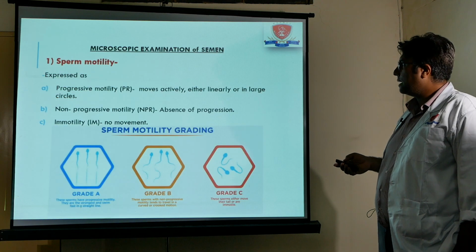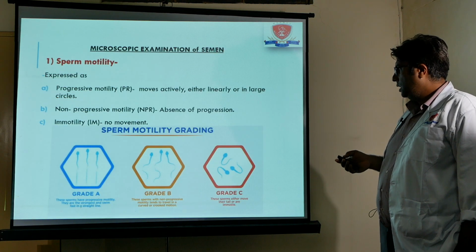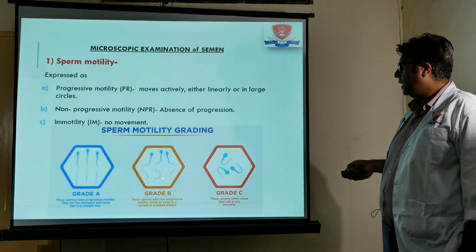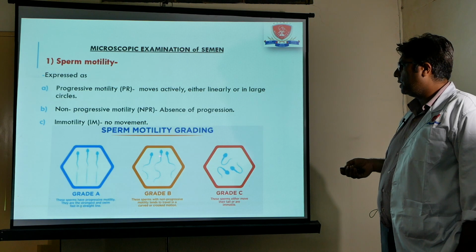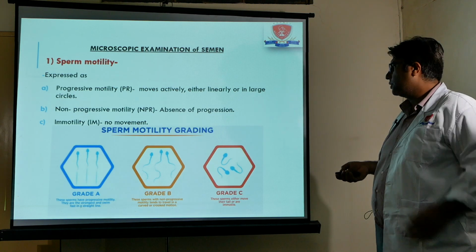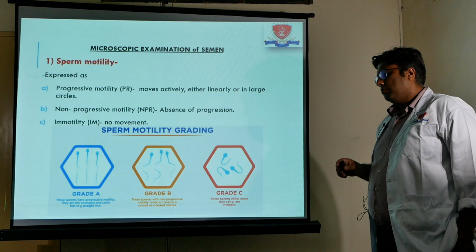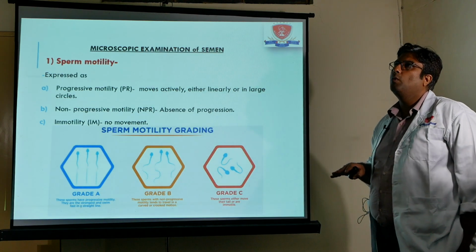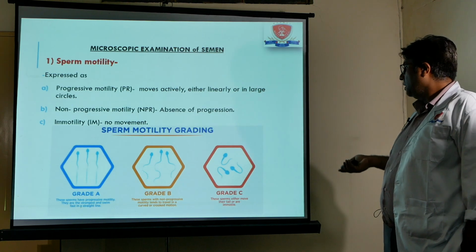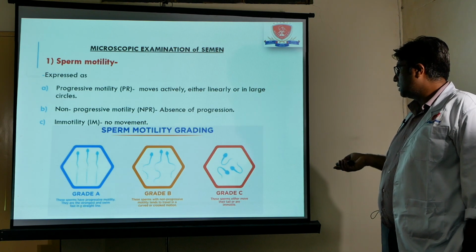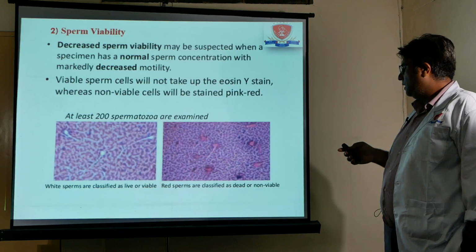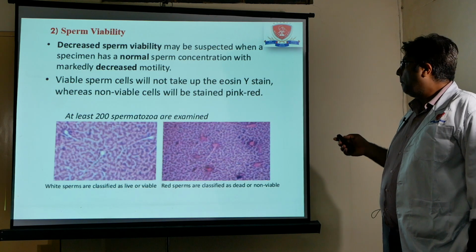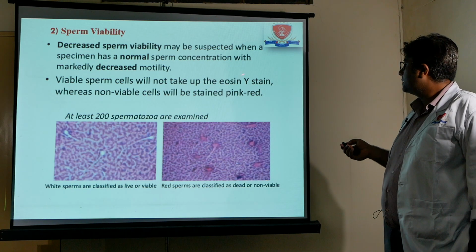In physical examination of semen, we have to see the appearance, the viscosity, the volume, the pH, as well as the microscopic examination, which includes the motility. Grade A is progressive motility where the sperms are moving straight. Grade B is where the sperms are moving progressively but in one direction or another direction. Grade C are not moving progressively but they are viable sperms, just showing a flickering movement at their own place. Or sometimes there can be immotile but viable sperms, and you have to differentiate between a dead sperm and a viable sperm